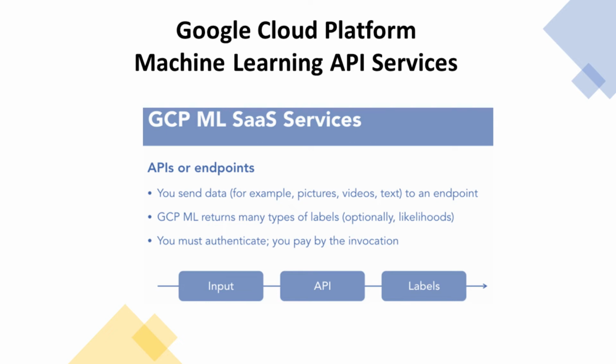To make this concrete, there is a Vision API that allows for analysis and classification of photos. If we had our cat and dog example, we could simply upload our photos and then see labels related to what the machine learning API thought was in those photos.